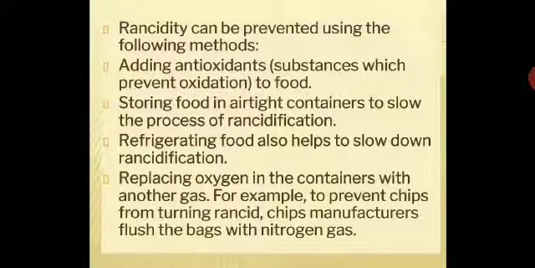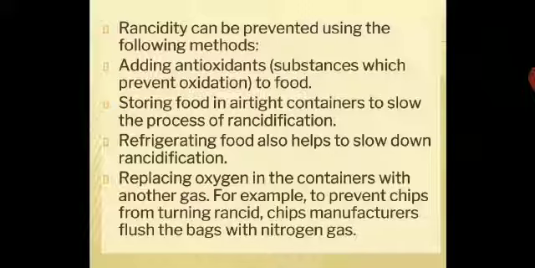Rancidity can be prevented using the following methods. Adding antioxidants, that is, a substance which prevents oxidation of food. Storing in airtight containers to slow down the process of rancidification. There are food preservatives and antioxidants we get, so you have many methods to prevent rancidity. Refrigerating food also helps to slow down rancidification.